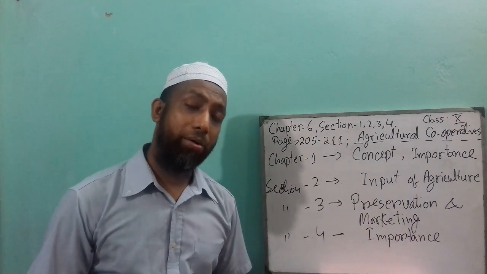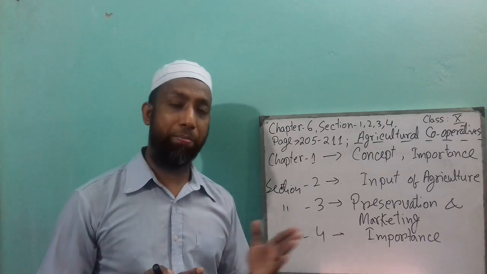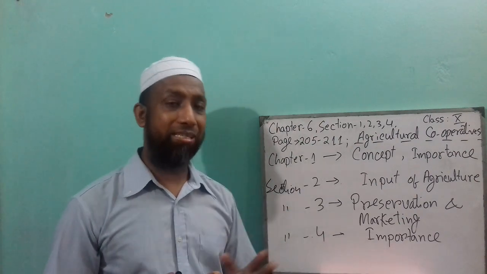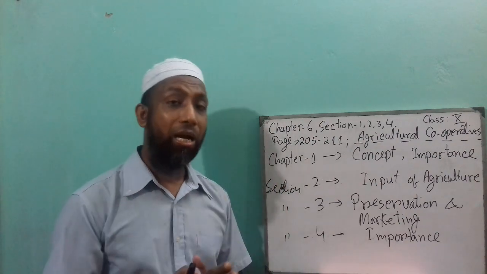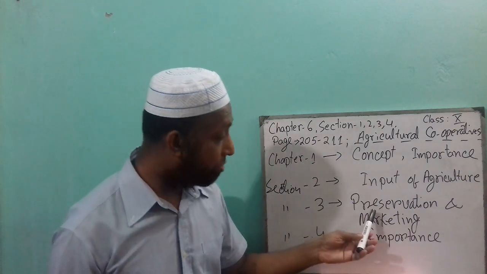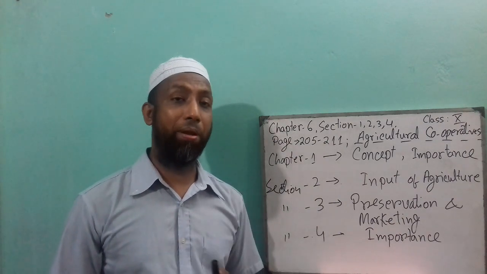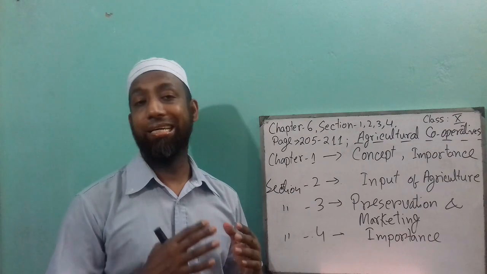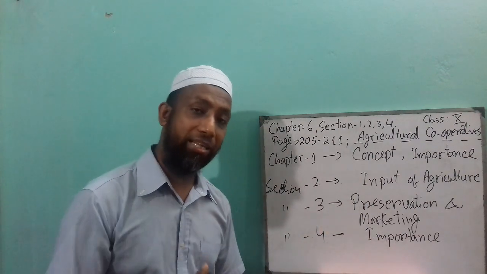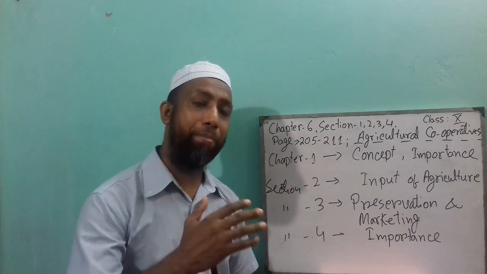If you do the agriculture practice, if you follow all types of things like land preparation, then irrigation, applying pesticide, that means you collect the crop. After that, if you do not follow the preservation process properly, you will not get profit properly, because all the crop will be destroyed if you do not preserve properly. For instance, I'll give you an example like mango.